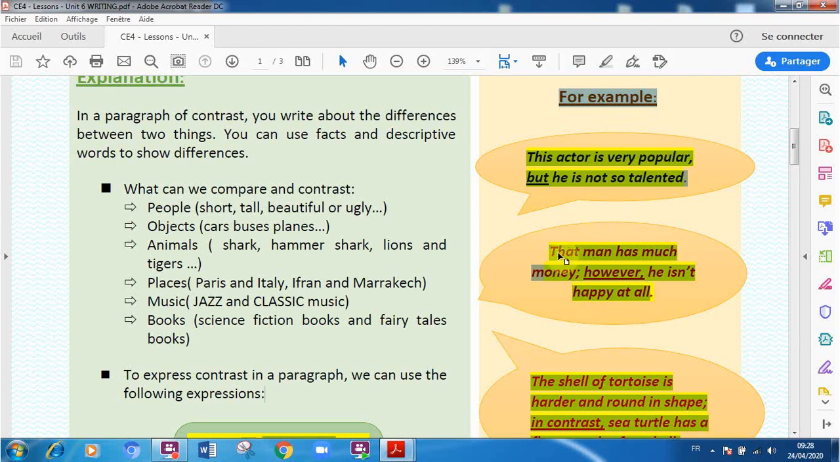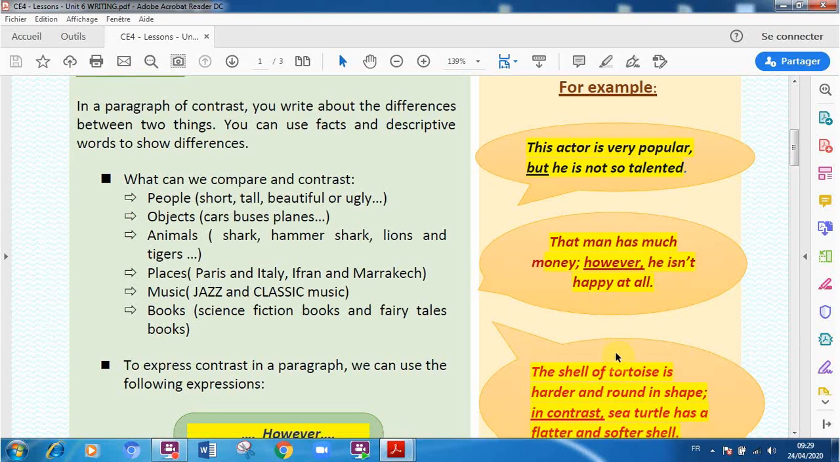Let's move now to the second example. That man has much money. However, he isn't happy at all. Here, I'm talking about that man, so he has much money, but in contrast, he isn't happy at all.